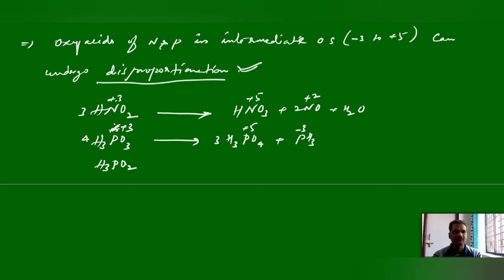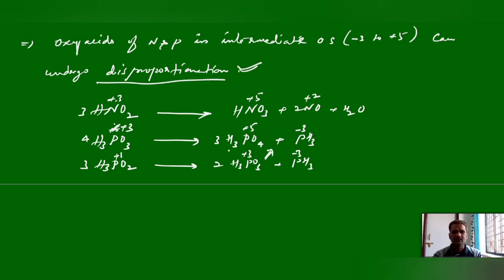Similarly, hypophosphorous acid, H3PO2, also can undergo the disproportionation reaction. It can form its higher acid, phosphorous acid, and PH3, phosphine. Here the oxidation state is +1, and here +3 and -3. Again this H3PO3 may further undergo disproportionation and give the final product.